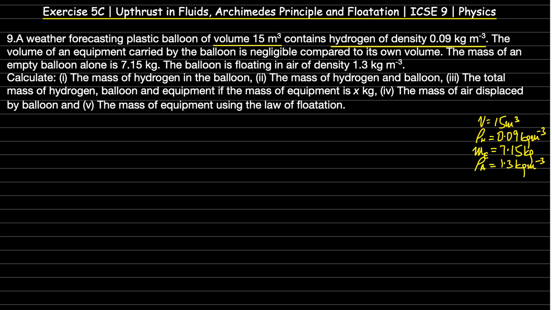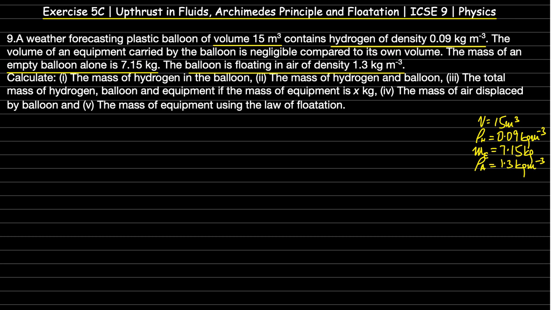The mass of an empty balloon is 7.15 kg. So empty balloon mass is given as 7.15 kg. And the balloon is floating in air of density 1.3 kg per meter cube. So I have written the given data on the right side. The volume is 15 meter cube. Density of hydrogen is given as 0.09 kg per meter cube. Mass of empty balloon is given as 7.15 kg. Density of air is given as 1.3 kg per meter cube.